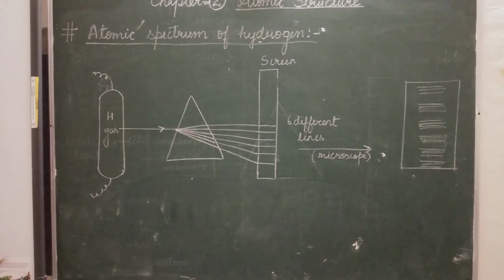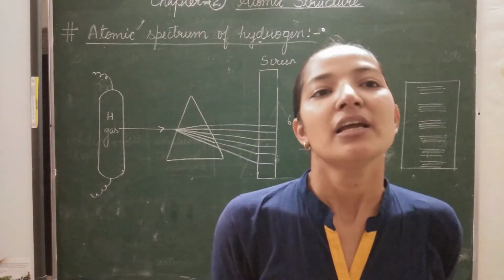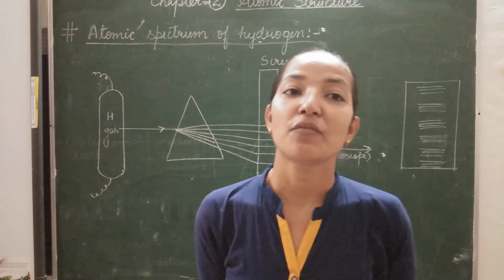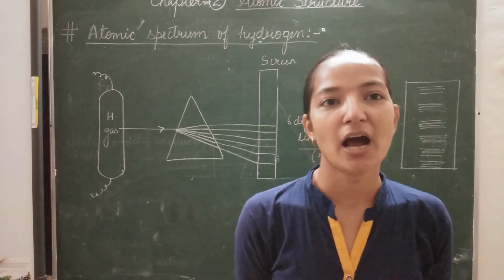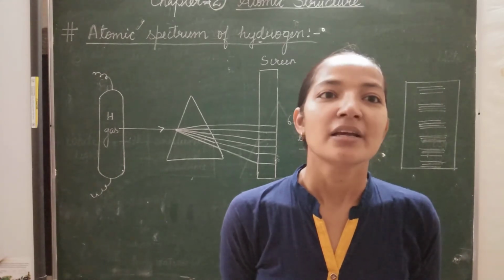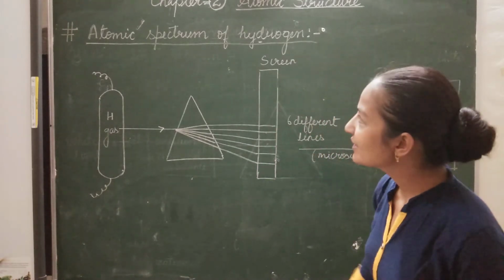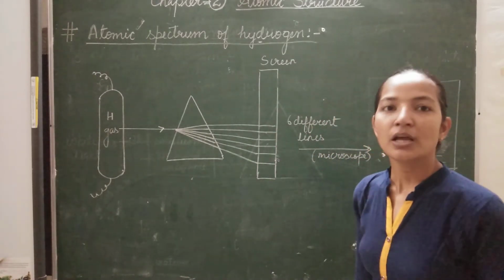Now students, we will discuss the atomic spectrum of hydrogen. We have seen what a spectrum is, what the different types of spectrum are, and how we can obtain a spectrum. So now we will discuss the atomic spectrum of hydrogen. What is the atomic spectrum of hydrogen?